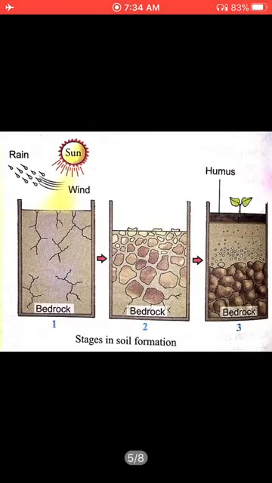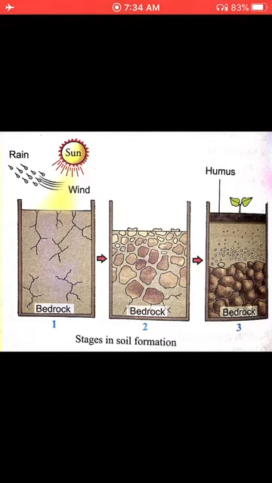Okay. Now these are the stages in soil formation. First we have a bedrock. Bedrock means a bigger piece of rock which is covering the whole earth. So like this, the scenario might have started. Then what does that bedrock suffer from? It suffers from two things: the sun's extreme heat, due to which it becomes hot, and then rain. For millions of years this might have happened, and due to that there were cracks inside the bedrock. Those cracks widen.